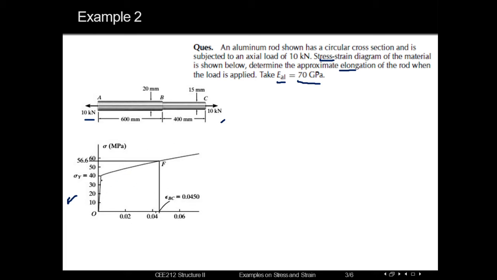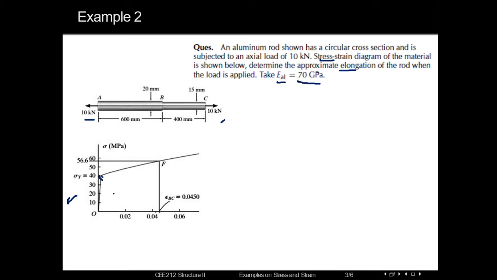It indicates that this is the yield point or the elastic limit, and up to this point the line is in the elastic or proportional limit, and after that the plastic state arises. If the value of stress crosses this point, then it will be considered as plastic state.